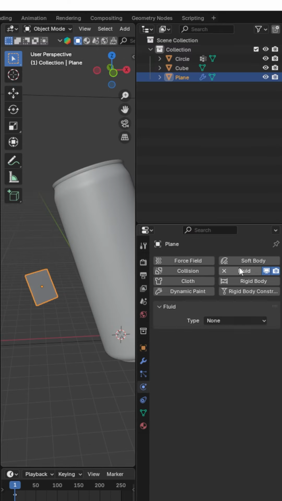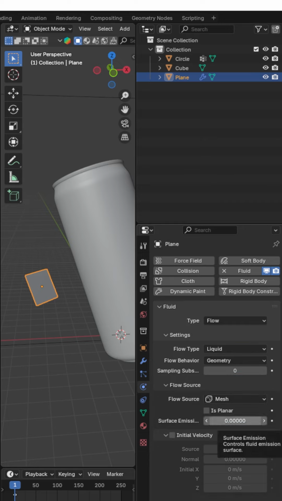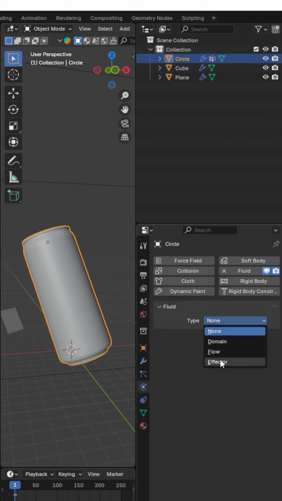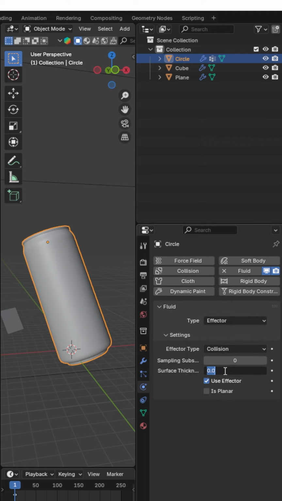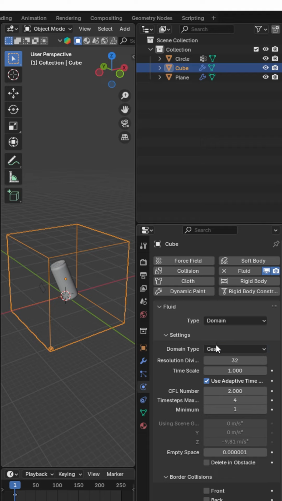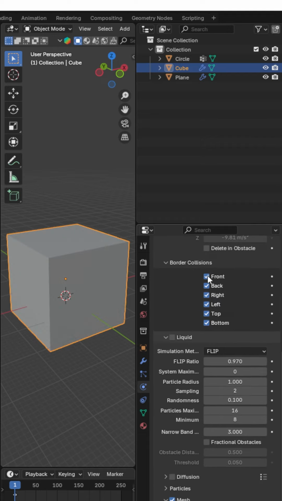Select plane and select fluid in Physics tab. Set fluid type to flow and other settings as shown. Now select Product Model, add Fluid, and change the fluid type to Effector and other settings as shown. Select Cube, add Fluid in Physics tab, change the fluid type to Domain and other settings as shown.